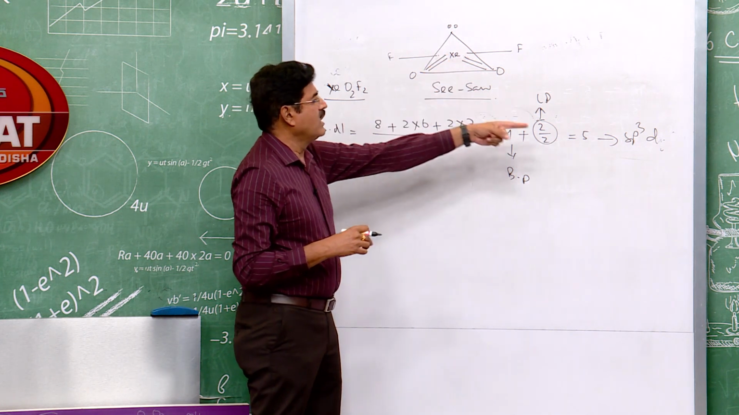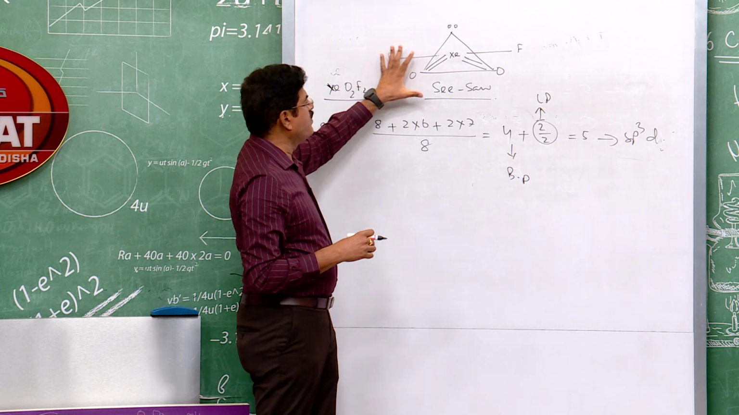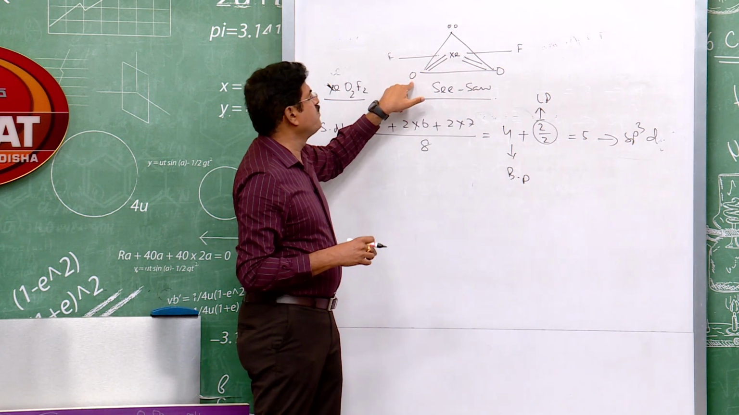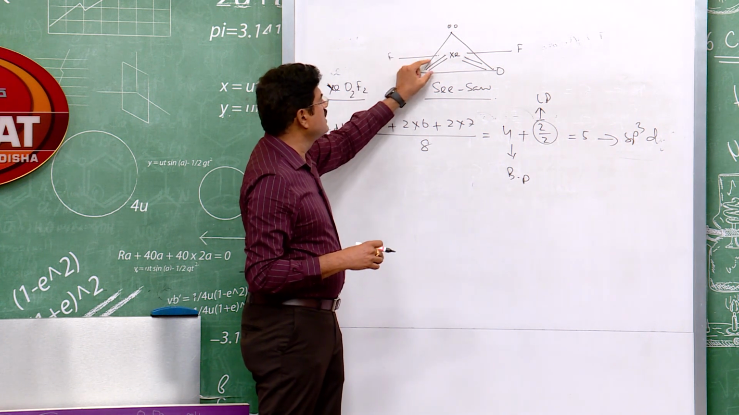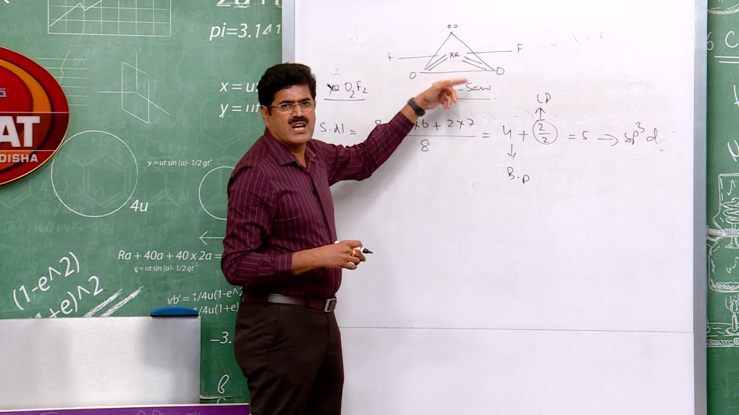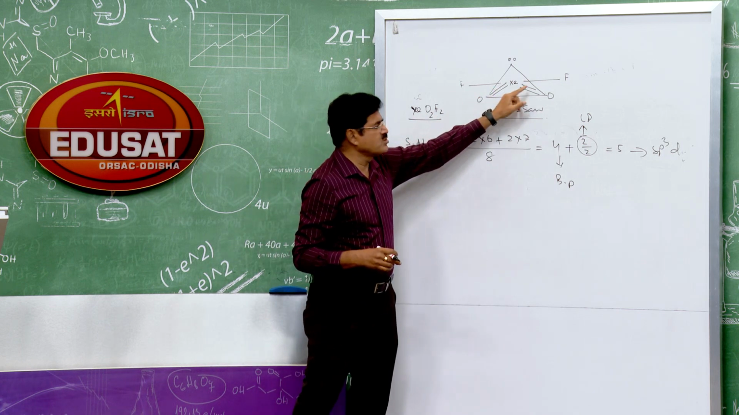Hybridization of xenon, sp3d. How many lone pairs? One lone pair. How many bond pairs? Four sigma bond pairs, and oxygen, since it forms a double bond, there is a double bond here. So both the bonds, what type of pi bonds are there? This is one pi bond here, here also one pi bond.